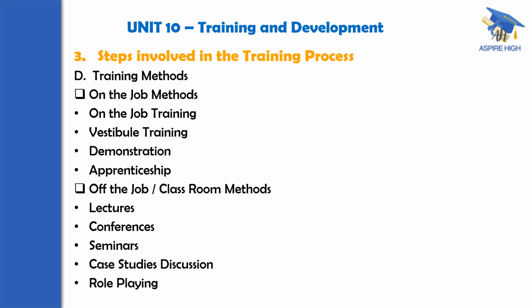This is appropriate where training is required in certain trades like a printer, a mechanic, a machinist, or any craftsman. Apprenticeship is of longer duration. So these are all the on-the-job methods.